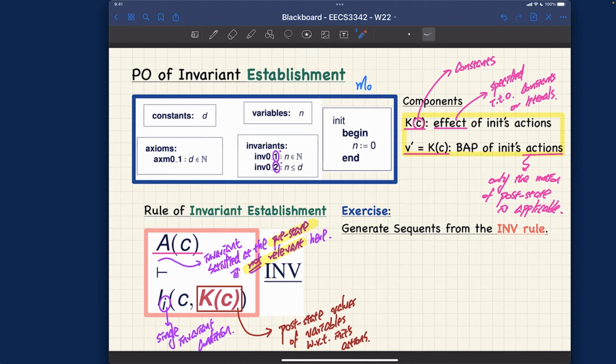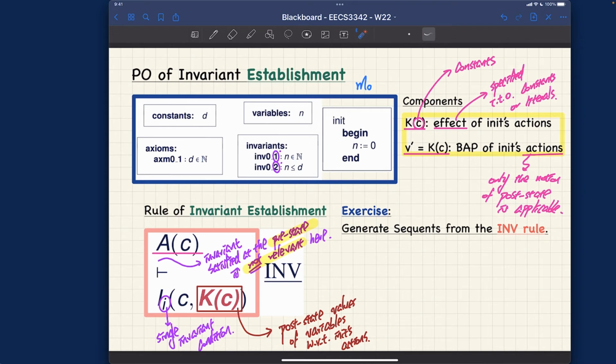So in general, in some ways, it's actually easier scenario for us, because you only have to worry about how many individual invariant conditions you have. That will determine how many sequence you should really generate for the proof obligation of invariant establishment, rather than multiplying the number of events by the number of invariant conditions in the case of invariant preservation, right? I really want you to know the difference.